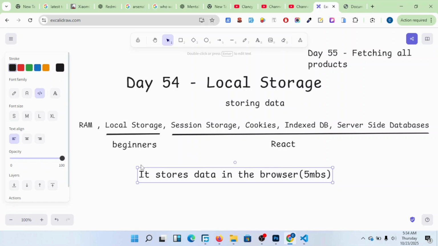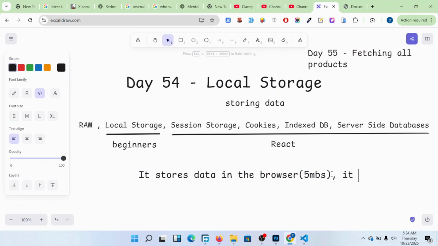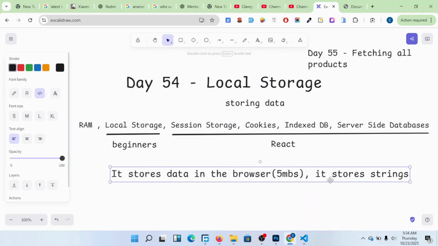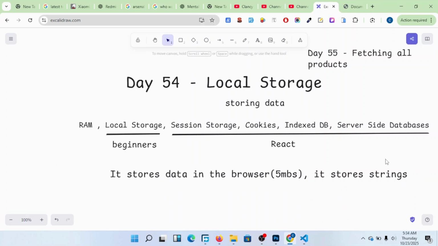So this one here mostly stores strings. It is very small, but it's very helpful for someone who wants to store slight items, and can store a lot of things which are in string formats. I'm going to introduce you to this concept because it's very crucial. Just understand it.